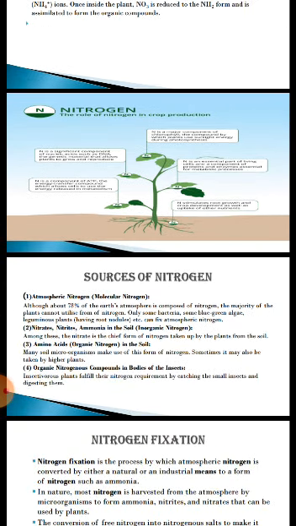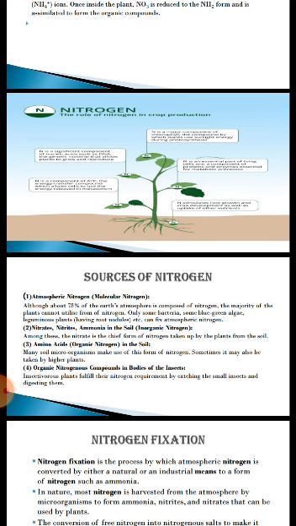Sources of nitrogen. Atmospheric nitrogen. The Earth's atmosphere, about 78% is composed of nitrogen. Majority of plant cannot utilize atmospheric nitrogen. Some bacteria, blue-green algae, and leguminous plants can fix atmospheric nitrogen. Nitrate, nitrite, and ammonia. Among these, nitrate is the chief form of nitrogen and it is taken up by plant.